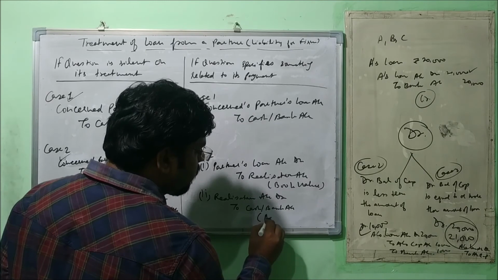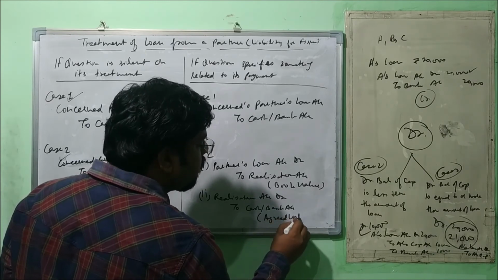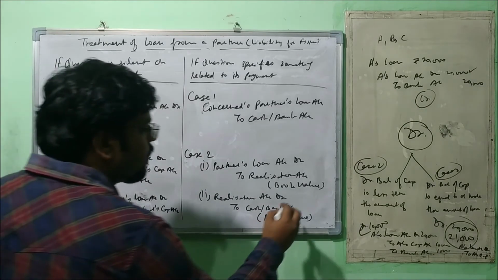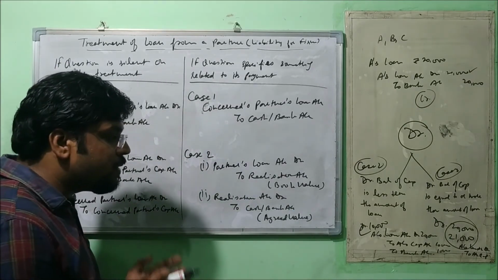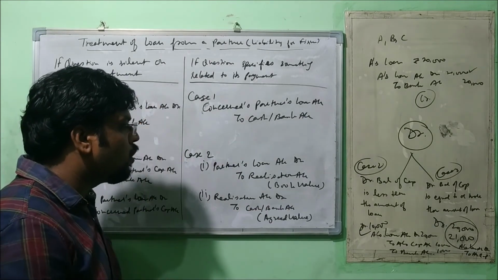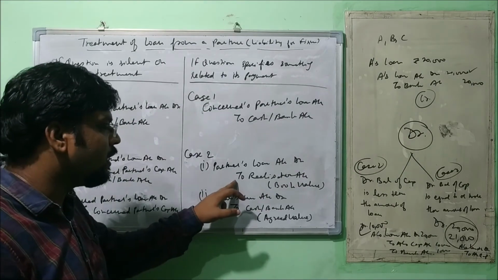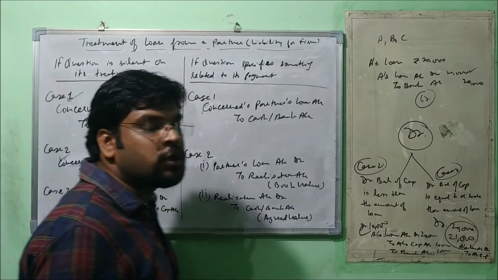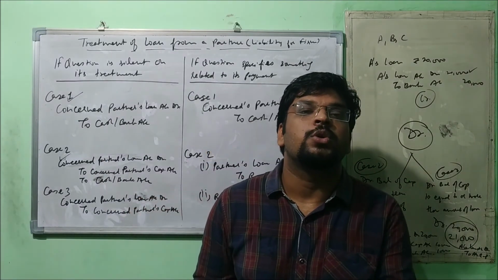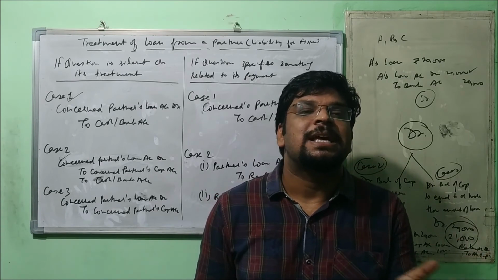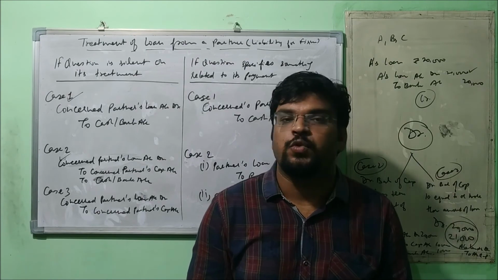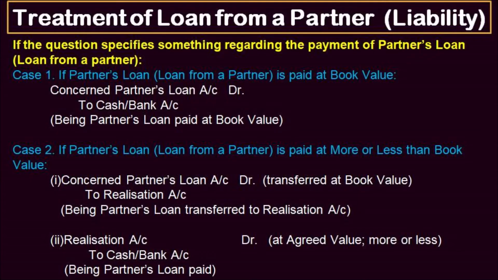Now here the payment will be done at agreed value. Meaning if it is to be made at 21,000, then we'll mention here 21,000. If it is to be made at 18,000, then we'll mention here 18,000. Whatever profit or loss, it itself will be adjusted into the realization account, because for the same we prepare the realization account. Fine. To ascertain the profit or loss on the assets and liabilities at the time of dissolution. Fine. So that will have to be done in that particular situation. Okay.